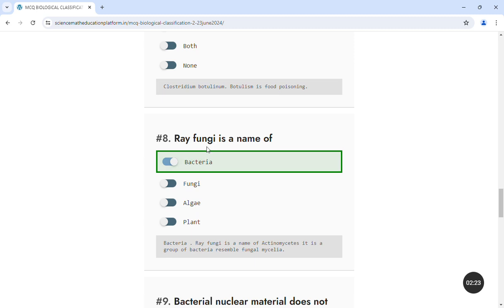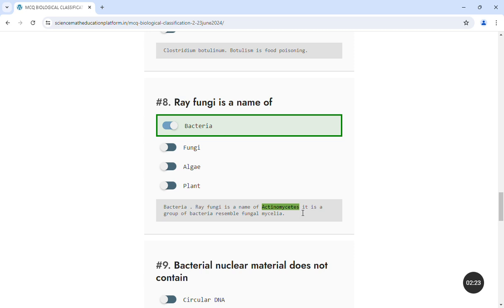Next question: ray fungi is a name of bacteria. It is known as fungi, but it is actually given a common name. We can say ray fungi is the common name of that bacteria, and the scientific name is Actinomycetes. Actinomycetes is a group of bacteria whose structure resembles fungal mycelia. That's why these are known as ray fungi.